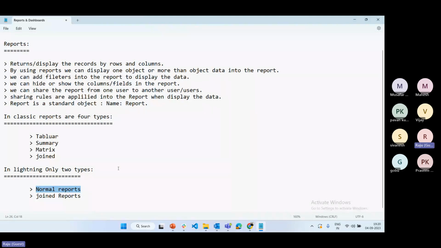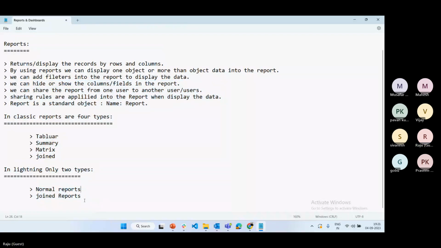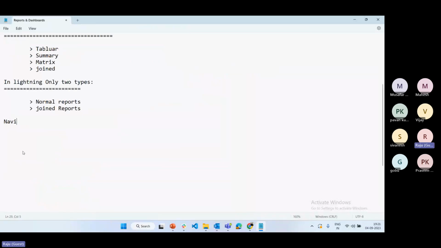So whatever features are available, tabular, summary, matrix, everything is applicable for normal reports. The joined report feature is the same in Classic and Lightning. So these are the types of reports in Classic and Lightning. Now navigation means navigation is simple.